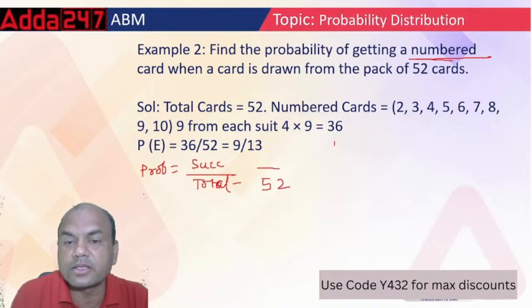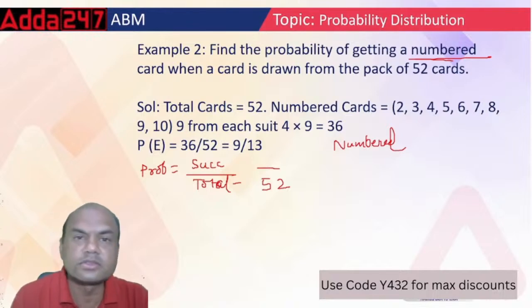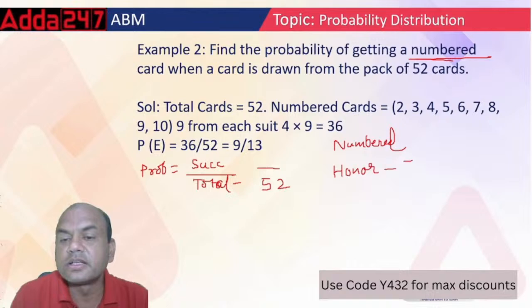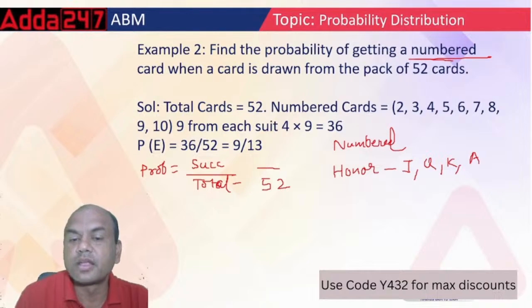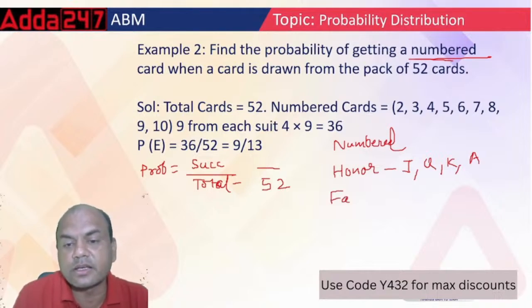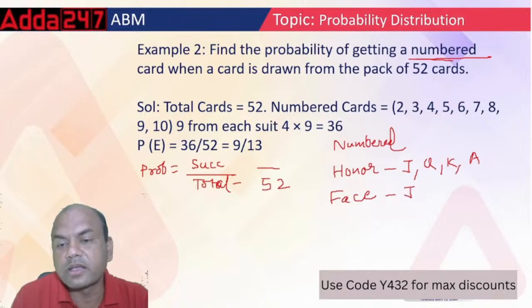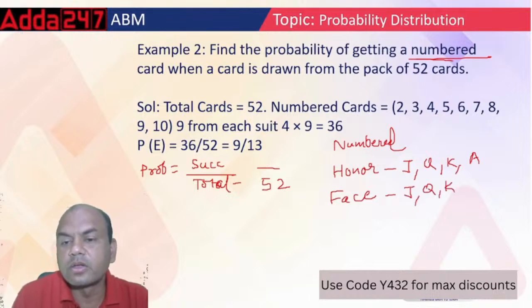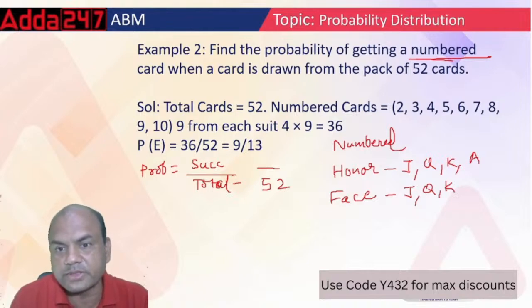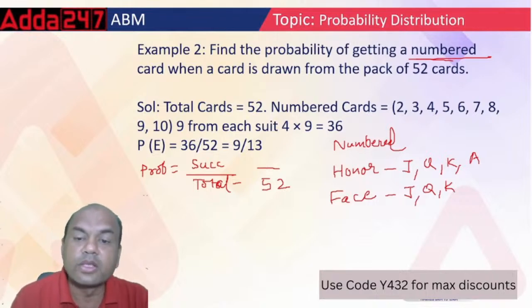Remember, there are 3 types of cards. One is numbered. Second one, anyone knows? Face card is there, but this is not the answer. Honor card is the answer. Honor card means jack, queen, king, and ace. And the last one is face card. Face cards are 3, only jack, queen, and king. No ace is there. Ace means Eka, we call it. Does it have a face? No.